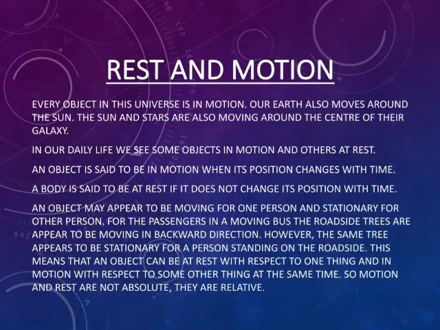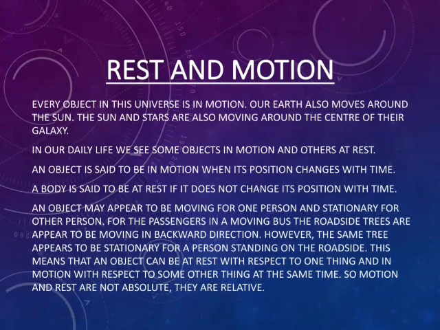An object is said to be in motion when its position changes with time. In other words, we can say that when an object changes its position with respect to the surrounding bodies, then the object is said to be in motion. Whereas a body is said to be at rest if it does not change its position with respect to another body or with time.